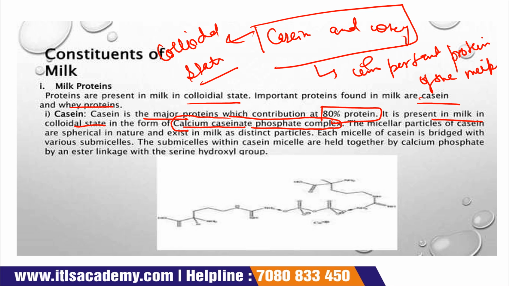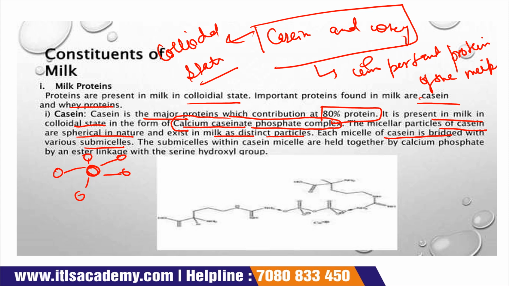The micellar particles of caseins are spherical in nature and exist in milk as distinct particles. Each micelle of the casein is bridged with various submicelles. Suppose this is a micelle; each micelle is linked with various submicelles, or you can say the branches of the micelle.